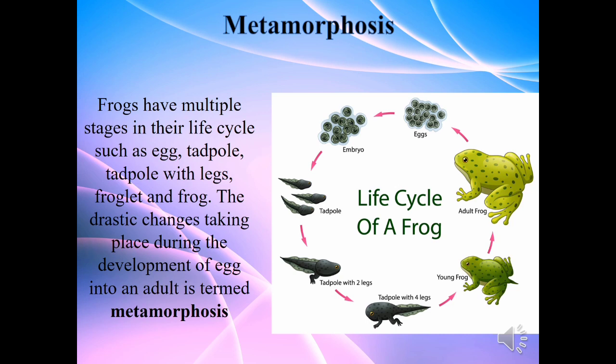The tadpole develops hind legs or back legs, and then it develops front legs and develops into a very small froglet or young frog, and later it becomes an adult frog. So, frogs have multiple stages in their life cycle, such as egg, tadpole with legs, froglet or young frog, and a mature adult frog. The drastic changes taking place during this development of an egg into an adult is termed metamorphosis.